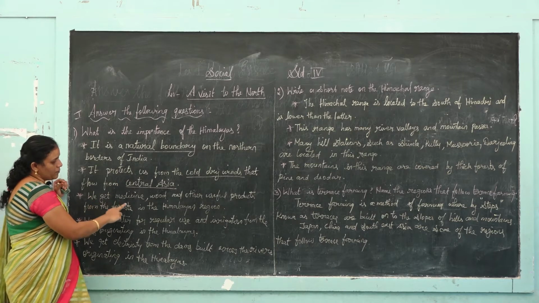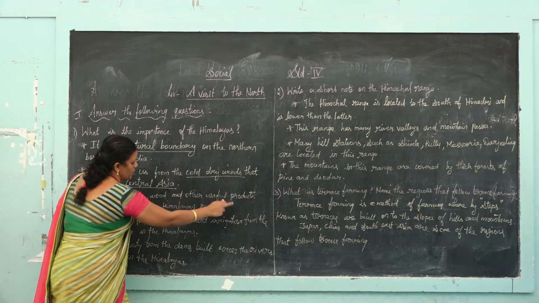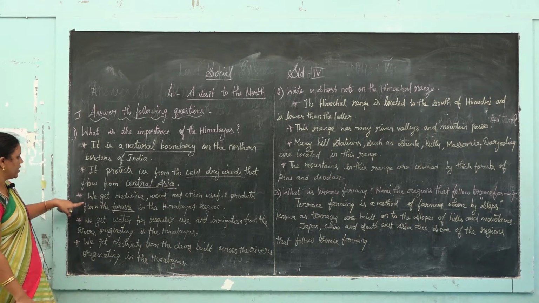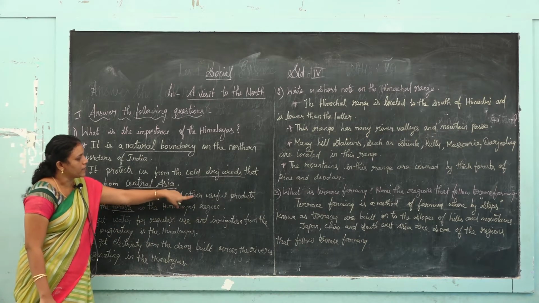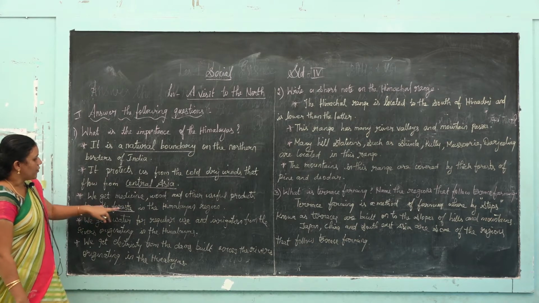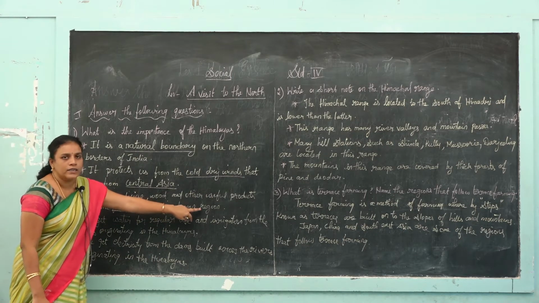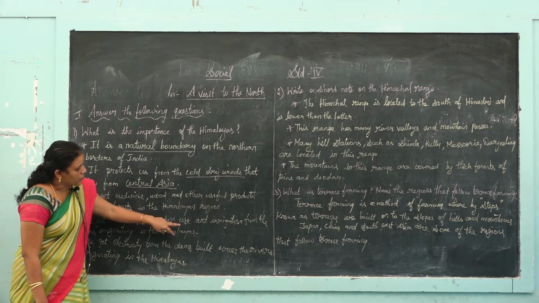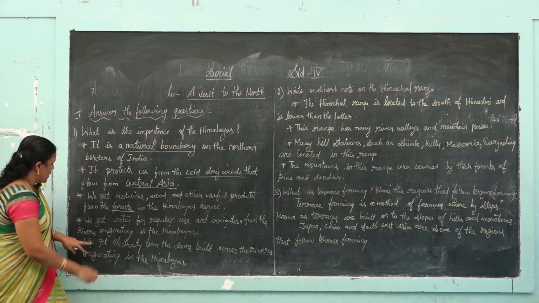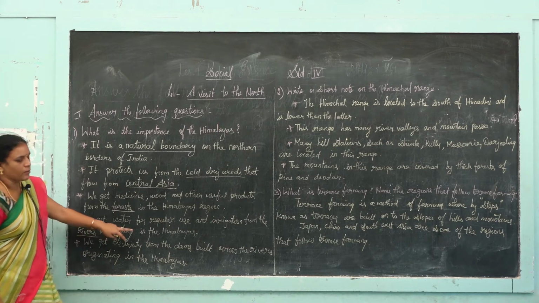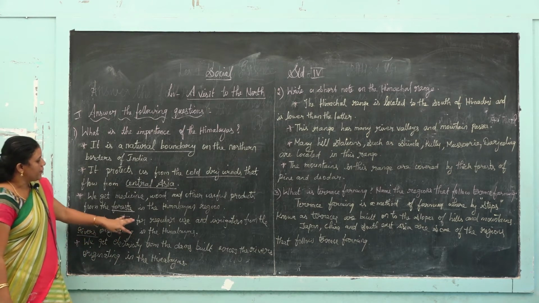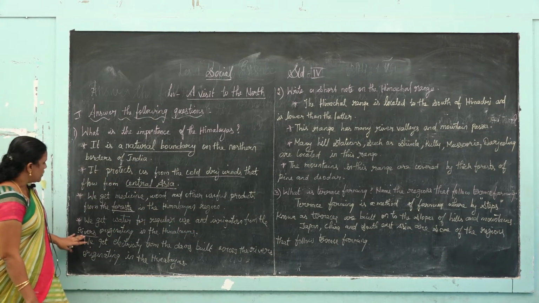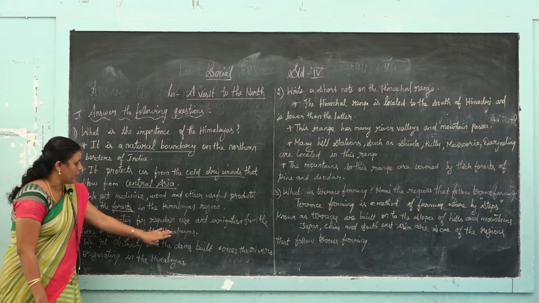Third one, we get medicines, wood and other useful products from the forest in the Himalayan region. Fourth one, we get water for regular use and for irrigation from the rivers originating in the Himalayas.